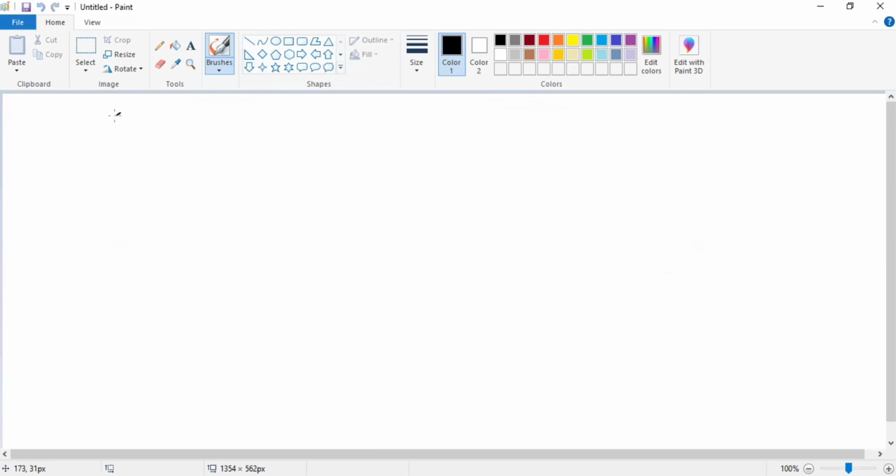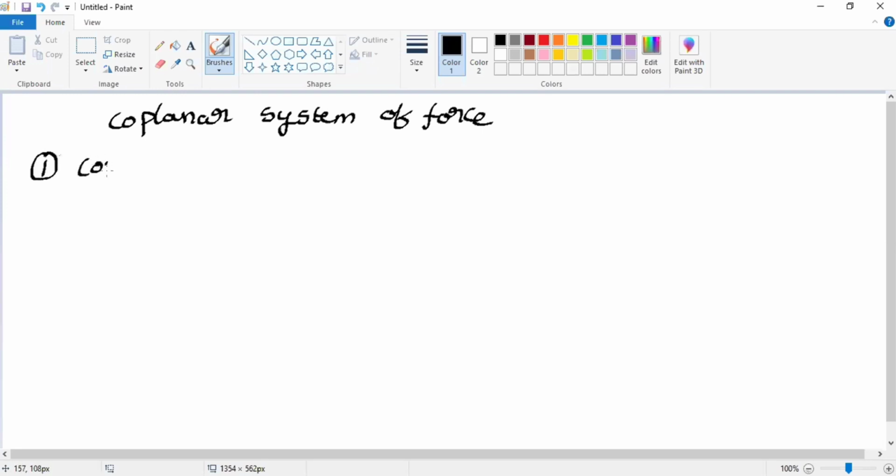In the coplanar system of forces, the first one is the concurrent system of forces. It is called the coplanar concurrent system of forces.